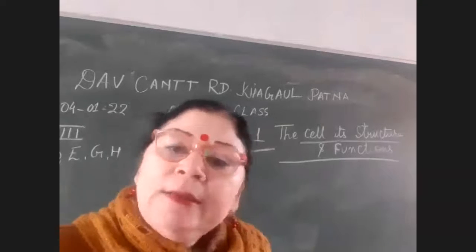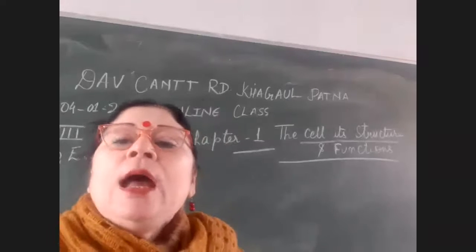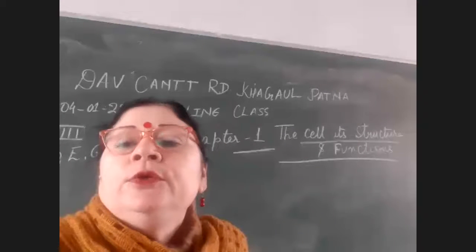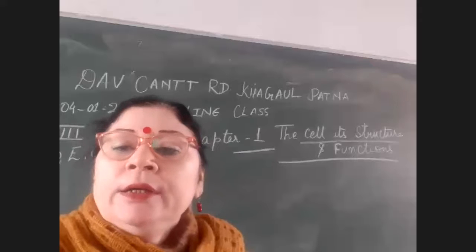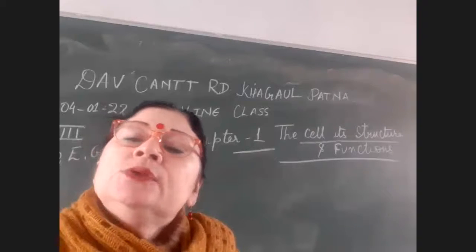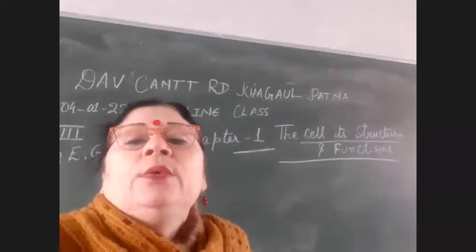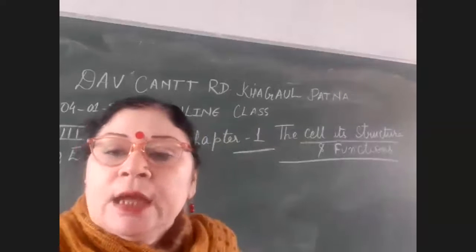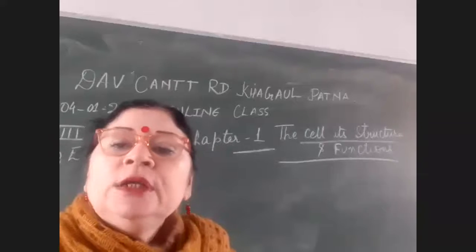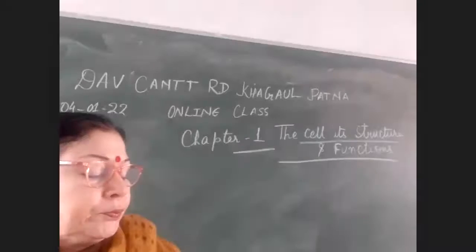So just get ready to answer that, because this is a very, very easy chapter. And I know that most of you are interested in learning this chapter because it is very easy. So I expect that nobody should leave any question if it is asked in the exam. In the variety of questions, you have to learn the diagram also.